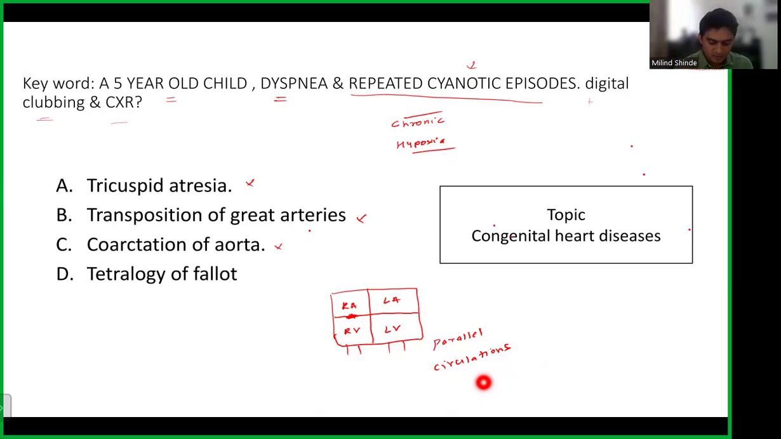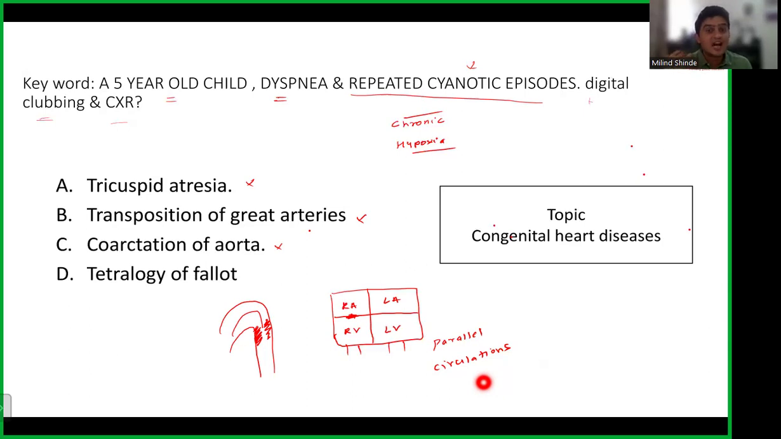Again, coarctation of aorta. What is coarctation of aorta? When the aortic arch arises from the heart, there is a narrowing, a constriction of the aortic arch. So blood is not going to travel to the lower limbs. What history will you get? You will have absent distal limb pulses, like absent femoral pulse, absent popliteal pulse. That is what the clinical sign will describe.